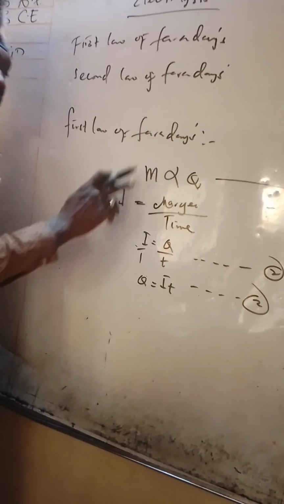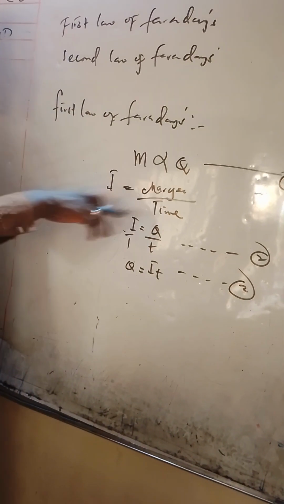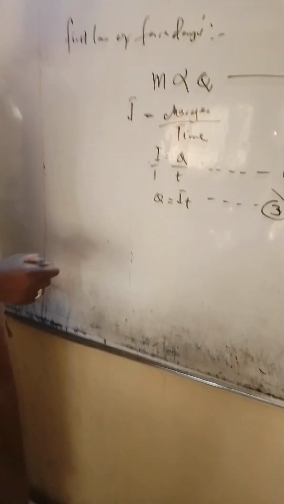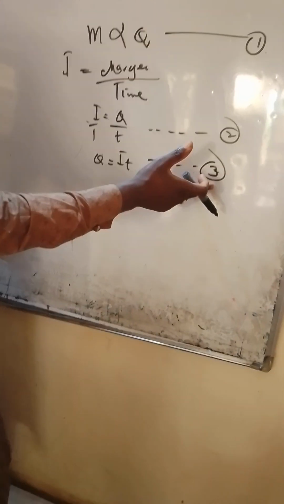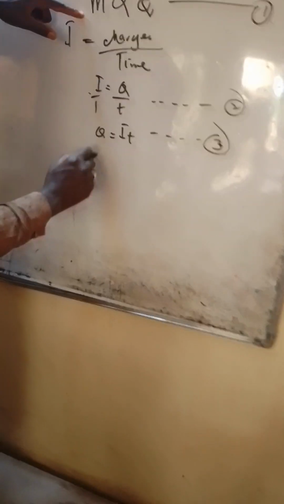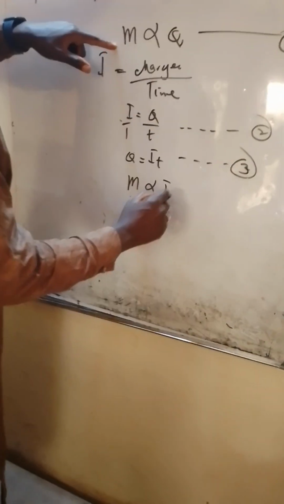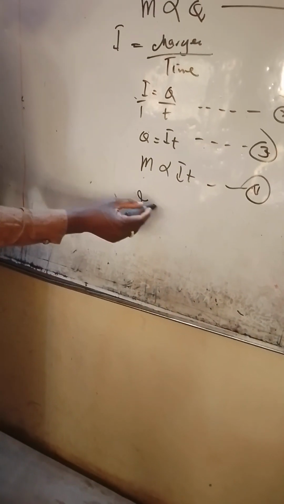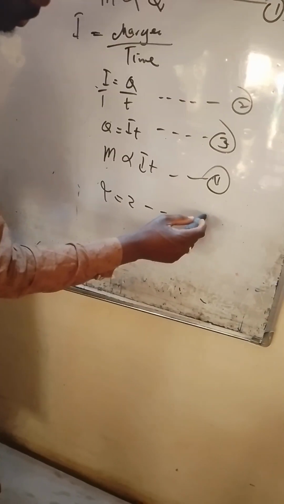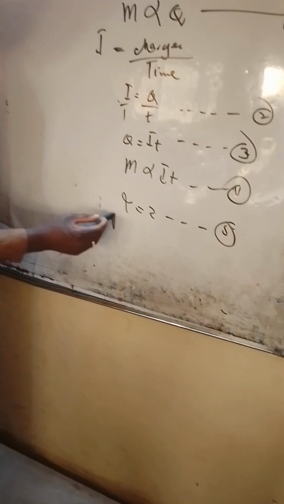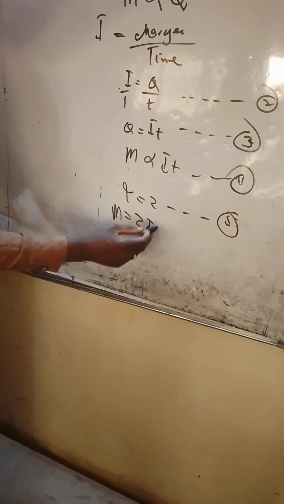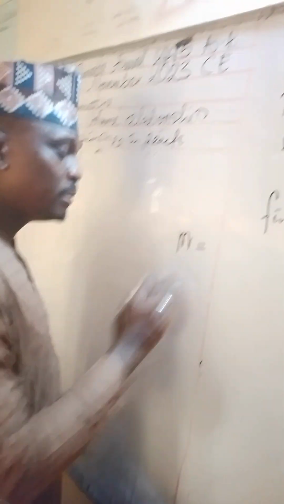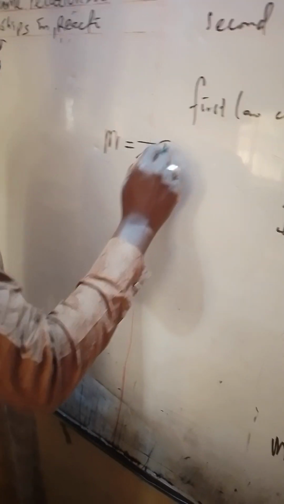Again, the mass is directly proportional to the total quantity of charge that passes through the given circuit. And in equation 3, we have Q is equal to IT. You can substitute Q from equation 3 into equation 1. We have mass is directly proportional to IT. We call this equation 4. Thereby remove the proportionality and put Z. We call it equation 5, where we have mass is equal to ZIT. We call this equation 6. So the mass of the given substance is equal to ZIT.